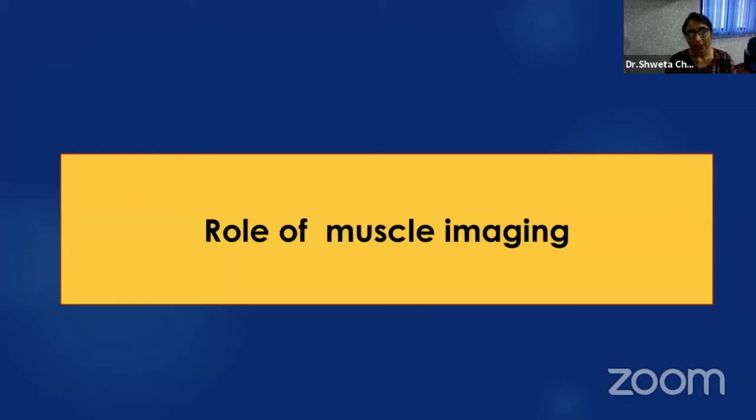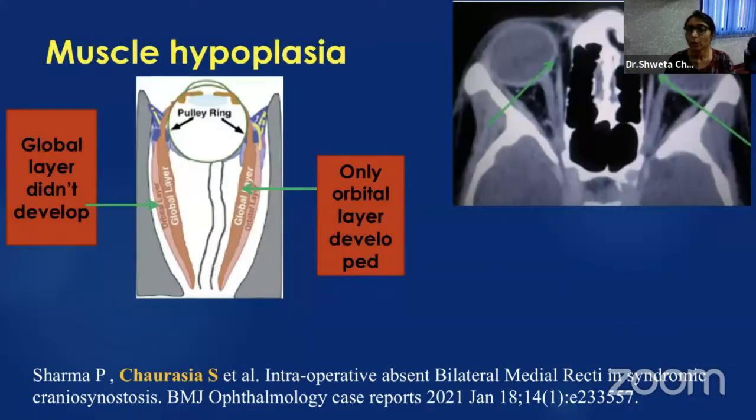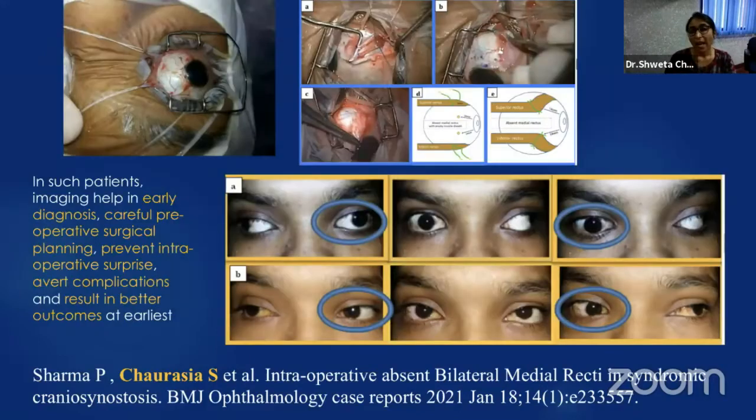Then, the role of muscle imaging. Again, this is a picture showing a 16-year-old female with large exotropia and adduction deficit. MRI orbit showed a hypoplastic medial rectus, but when you do an axial scan, you see there is an absence of global fibers. So now you suspect that the muscle could be absent intraoperatively, and that was the case here. We found it intraoperatively, and things could be planned beforehand. So it helps in early diagnosis, preoperative planning, prevents intraoperative surprise, and avoids complications, resulting in better outcomes.